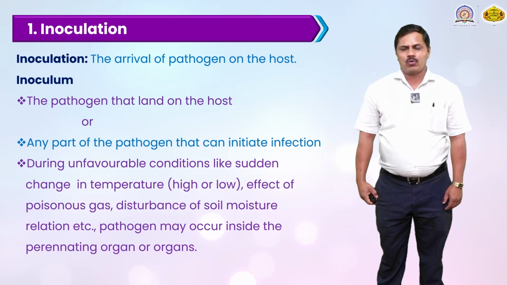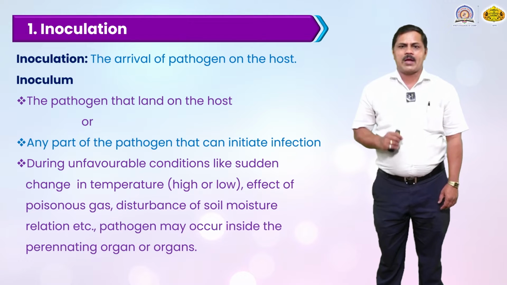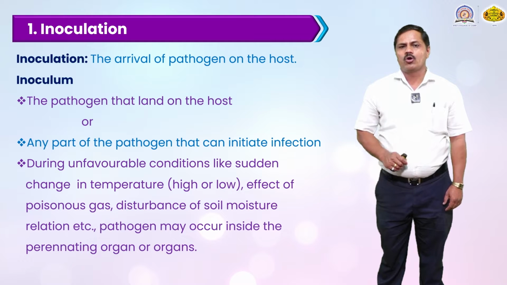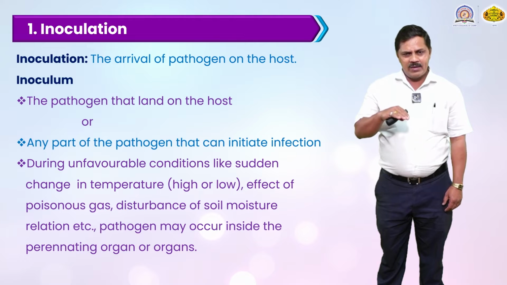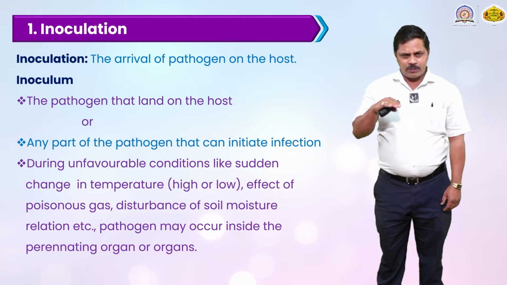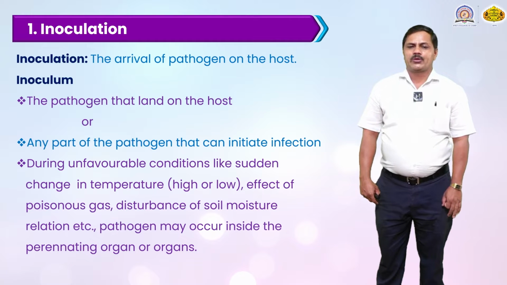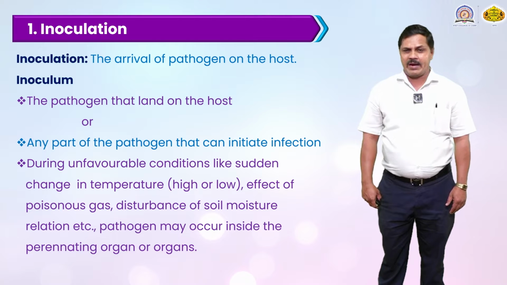First, we will discuss inoculation, that is, the arrival of the pathogen on the surface of the host. What is the inoculum? It is the pathogen that lands on the host. It can land permanently on the surface of any part of the plant, and any part of the pathogen that can initiate infection on the surface of the plant is the inoculum.